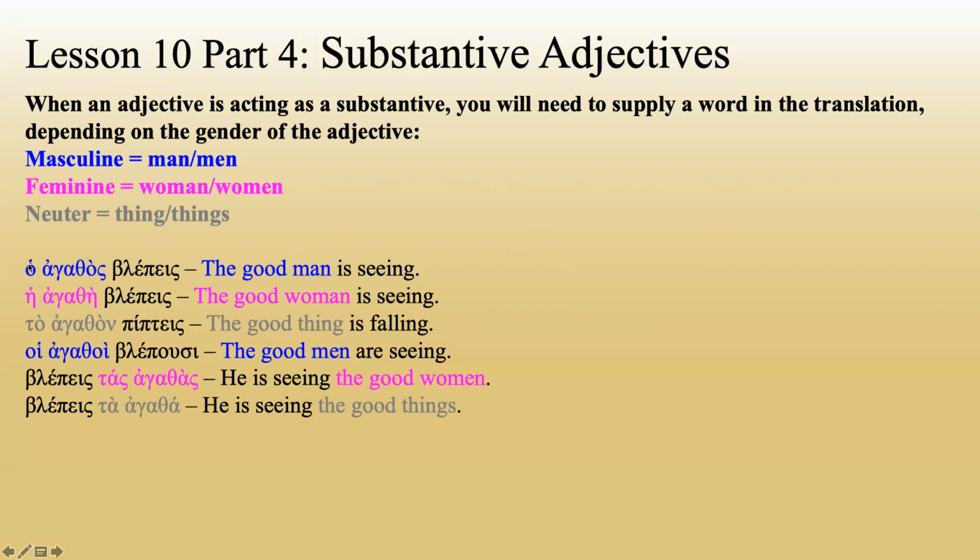Now, you could have this without the definite article. It's very rare that it shows up without the definite article, but let's say, for example, the sentence was agathos blepei, no the. We wouldn't really have to worry about it being predicative because there's no noun for it to be predicative to. You can't have a substantive adjective that's predicative.